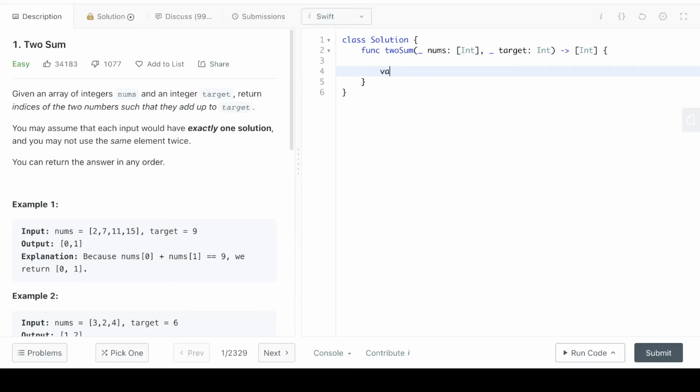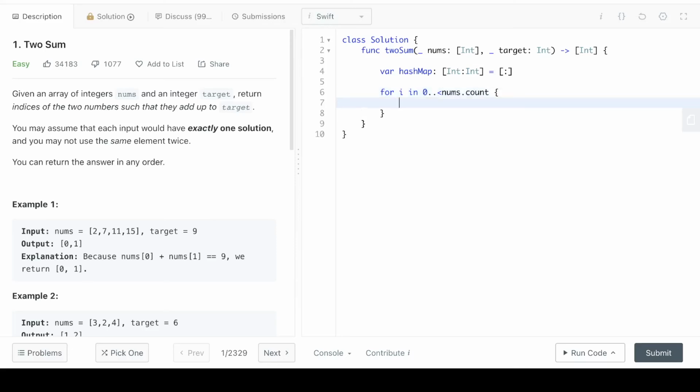First of all, we create our hash map, with two integers as the key and value, and I define it as an empty hash map. Then we just need one loop, because we are going to iterate once through our nums array. So for i in 0 till nums.count,